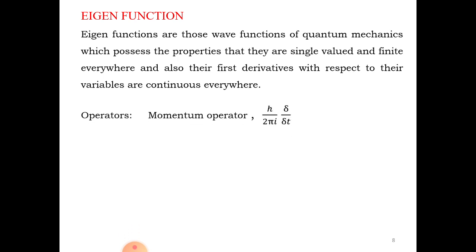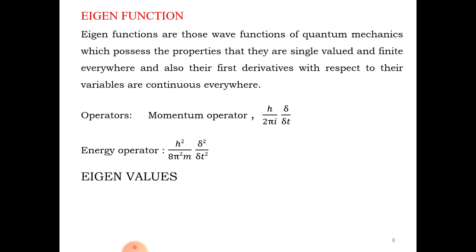So for example, the momentum operator, h by 2 pi i, del by del x. You can also say the energy operator, h square by 8 pi square m, del square by del x square. So this is called an eigenfunction.